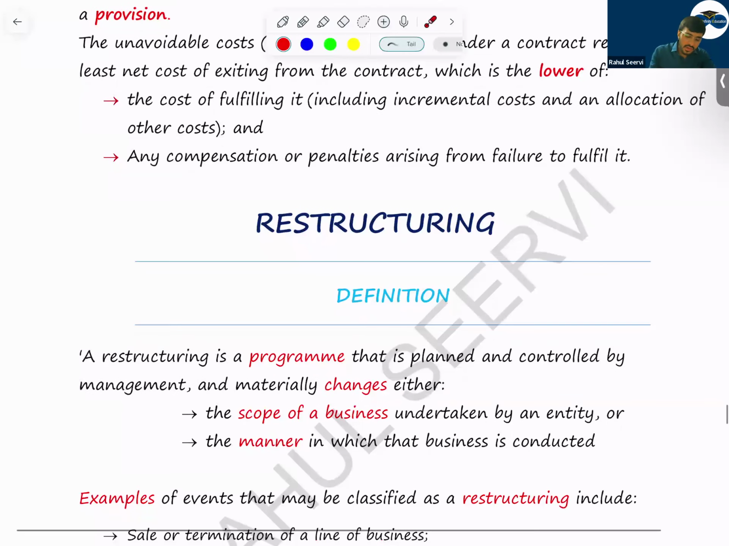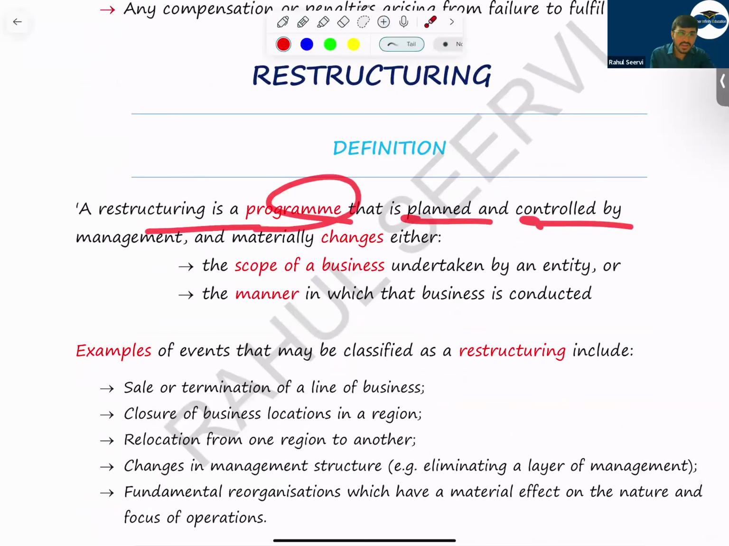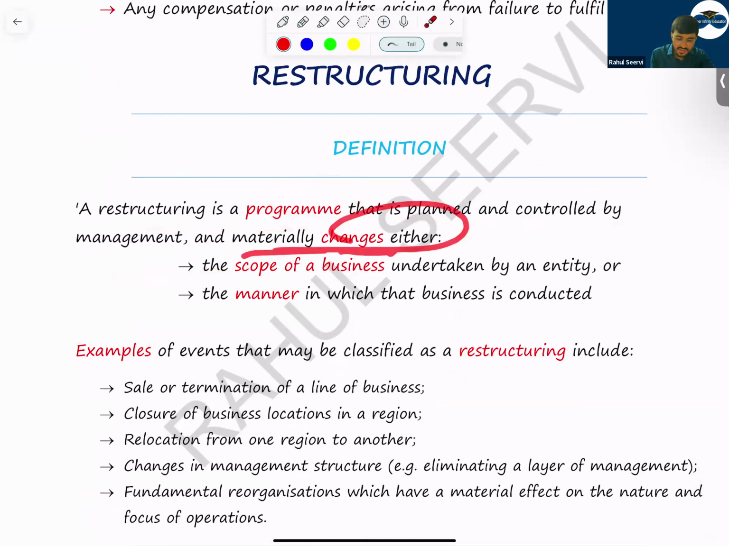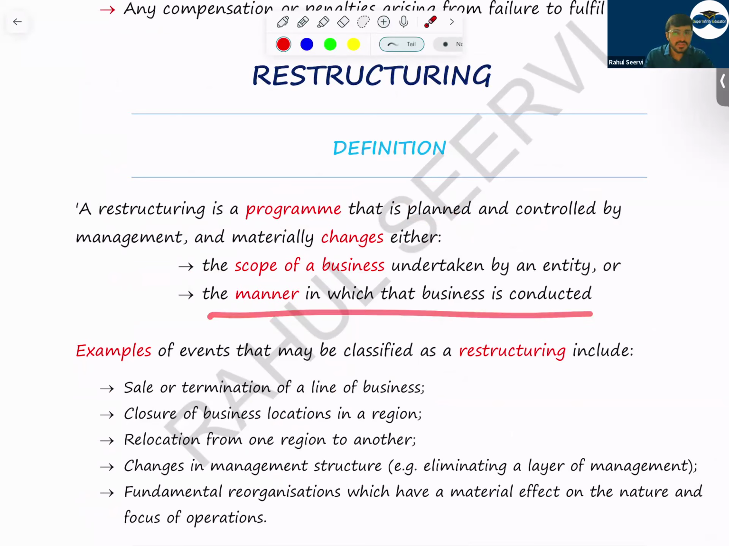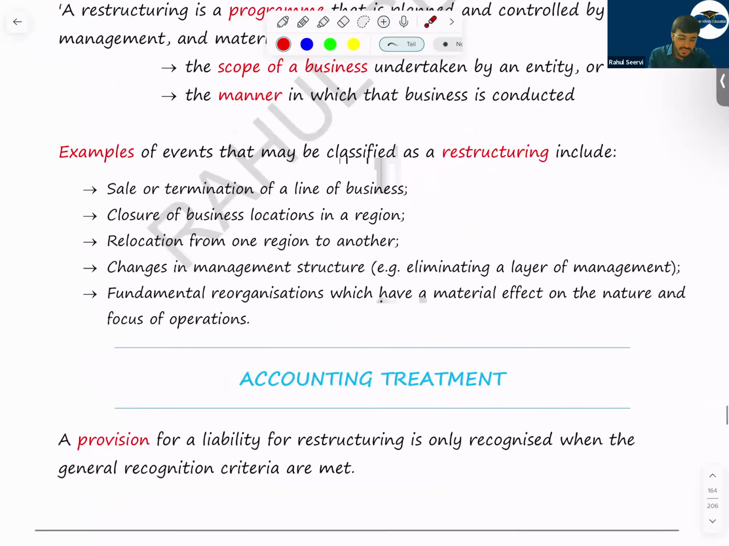So see now, a restructuring is a program that is planned and controlled by management, and materially changes either the scope of the business. First we were doing the business in retail, now we are doing the business in manufacturing. Or the manner in which the business is conducted. That means first we were doing the business offline, now we have shifted to online. So there is a change here, a restructuring of the business. What are the examples of restructuring? Like sale or termination of a line of business. We are selling one part of the business.